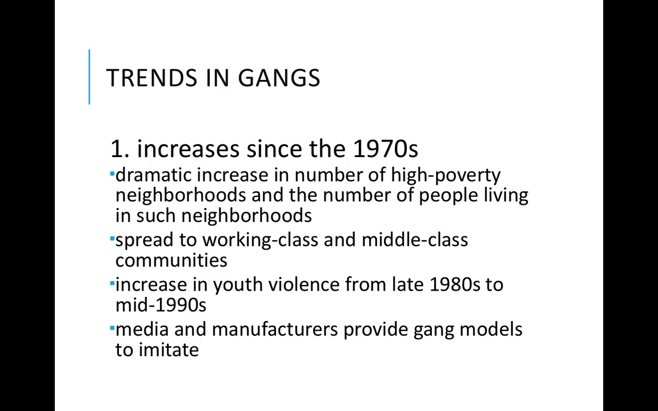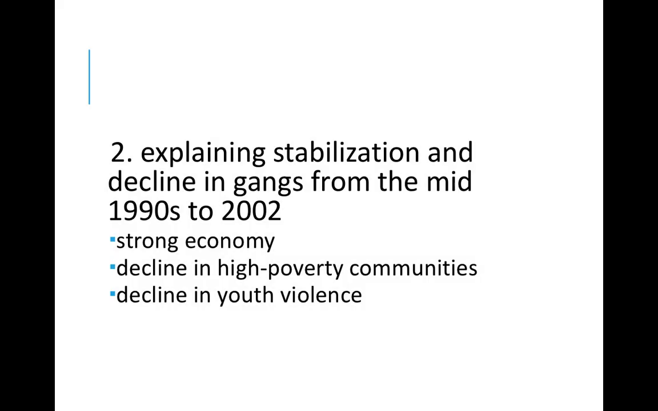There has been an increase in gangs since the 1970s, and this corresponds with a dramatic increase in the number of high poverty neighborhoods and the number of people living in such neighborhoods. There's a spread here to working class and middle class communities. Gang activity stabilized in the mid to late 90s to early 2000s, just like crime, for similar reasons: strong economy, decline in high poverty communities, and a decline in youth violence.